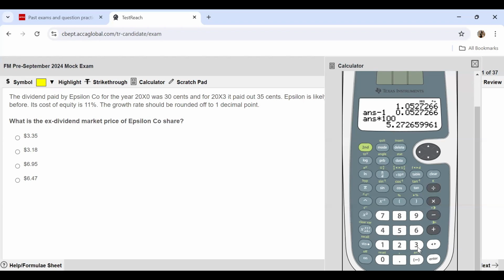5.27 is what you're getting. This needs to be rounded off to 1 decimal place. So we'll make it 5.3%.